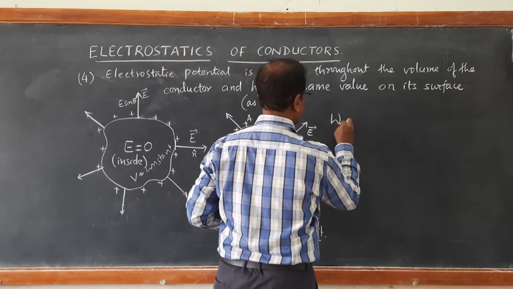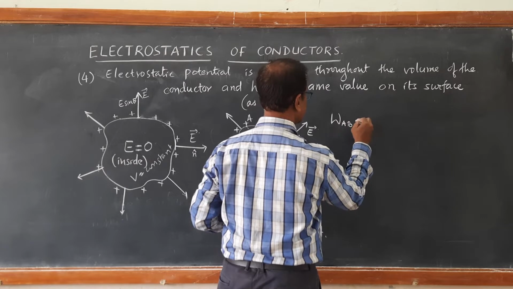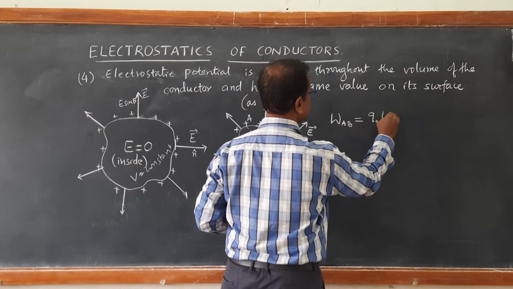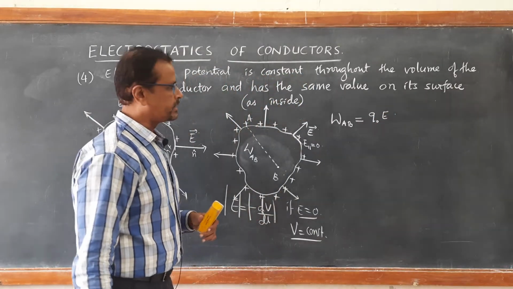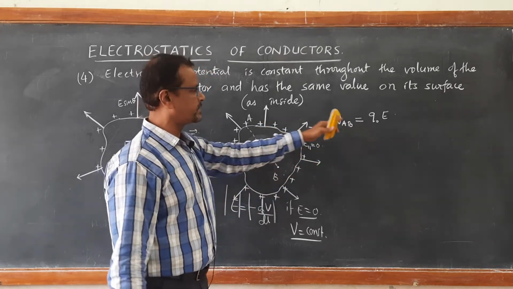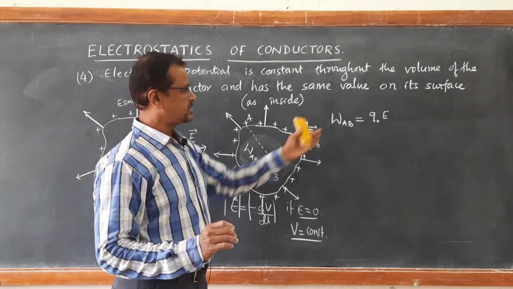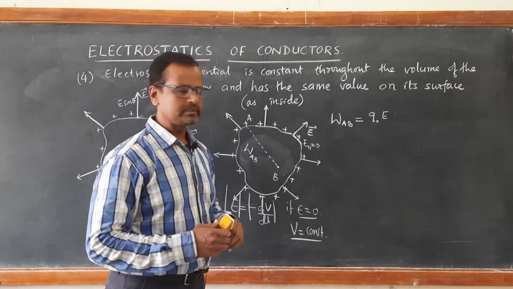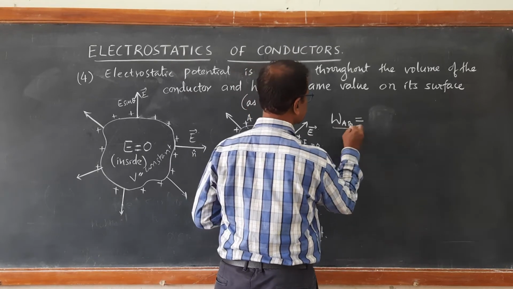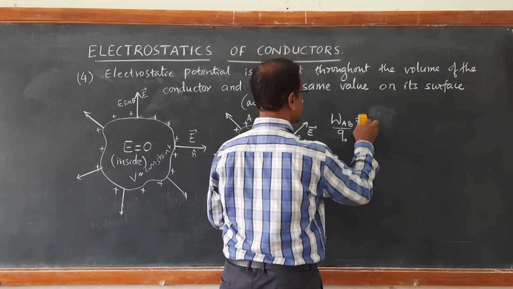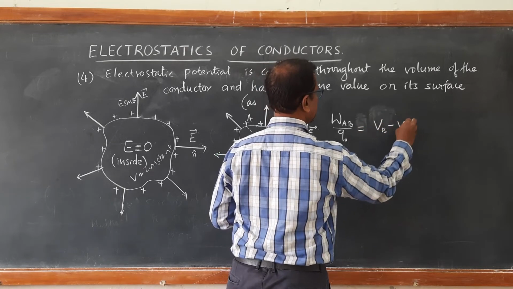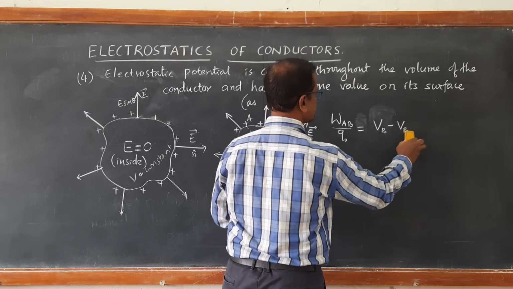Work done from A to B is calculated as Q naught into E. Q naught into E implies the electric field inside the conductor multiplied by Q naught, let us say the test charge. The electric field is 0, so the work done is also 0. This is one way. We can also write work done per unit charge as equal to the potential difference between the points, VA minus VB.